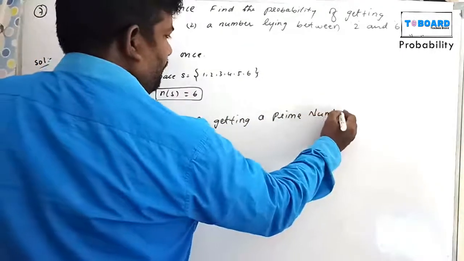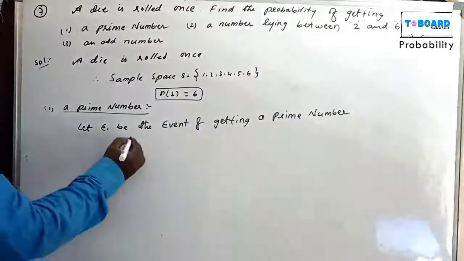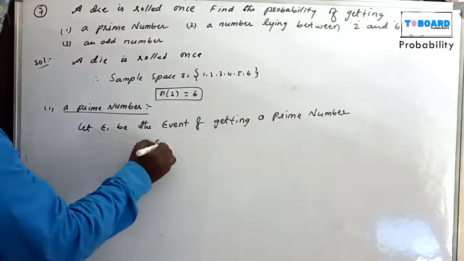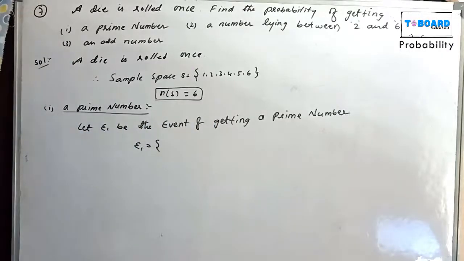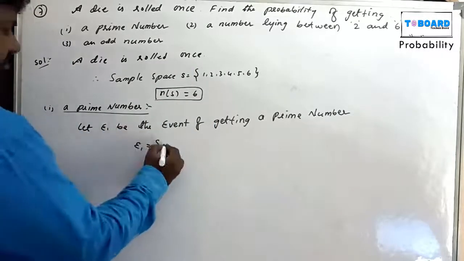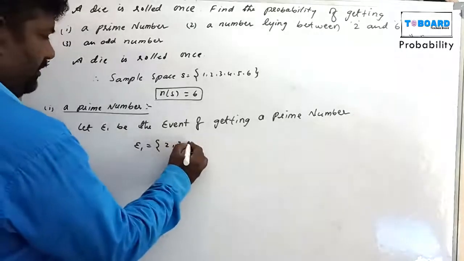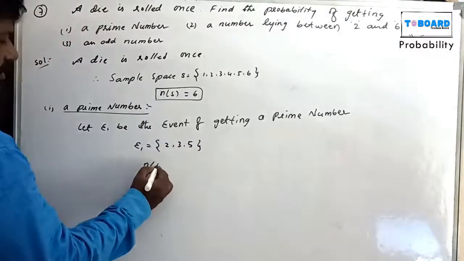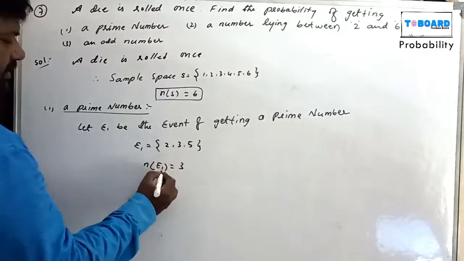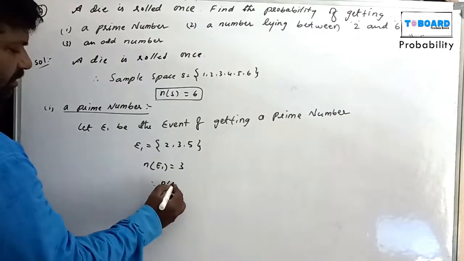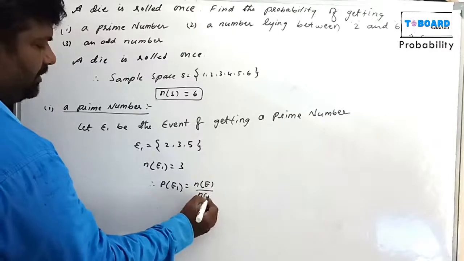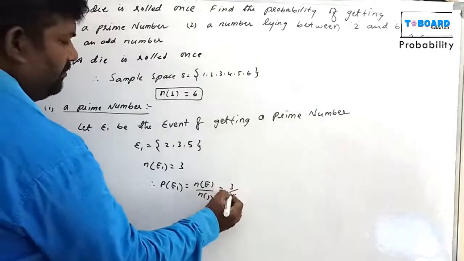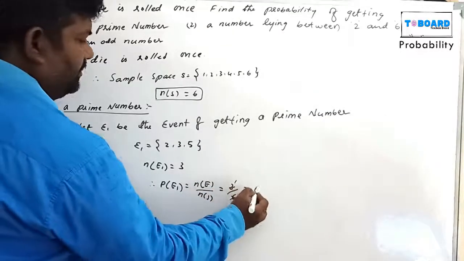E1 equals, among the numbers 1, 2, 3, 4, 5, 6, the prime numbers. What are the prime numbers? 2, 3, 5. n of E1 equals 3. Now probability P of E1 equals n of E1 by n of S, that equals 3 by 6, that is 1 by 2.